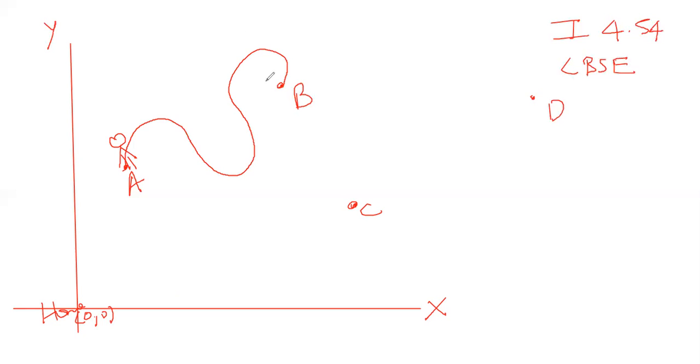Now the same man walked. So what is the illustration again? Illustration 4.54. In your Cengage book, open Cengage book, kinematics 1, page number 4.31, illustration 4.54.